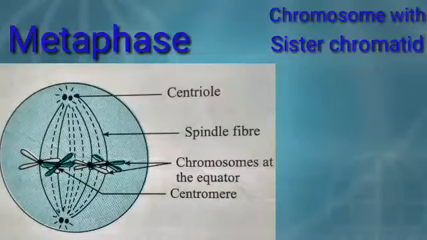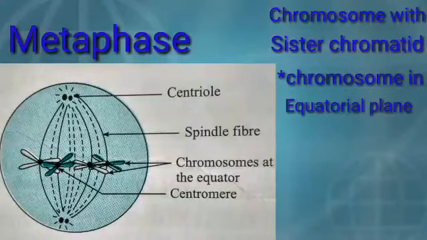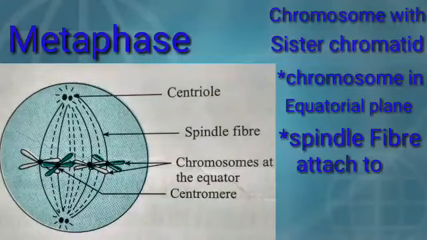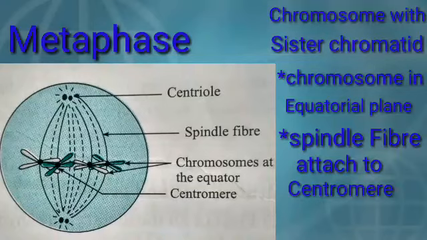After the prophase, the next one is the metaphase. In this metaphase stage, you can see that the chromosomes have already condensed and the sister chromatids are formed. They are aligned in the equatorial plane of the cell, in the middle of the cell, as you can see.